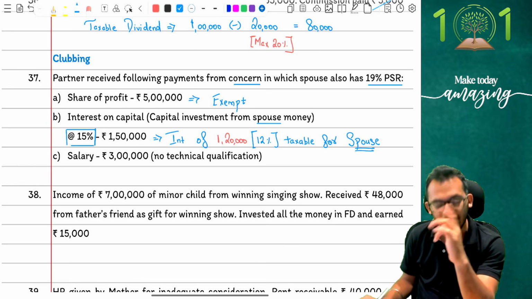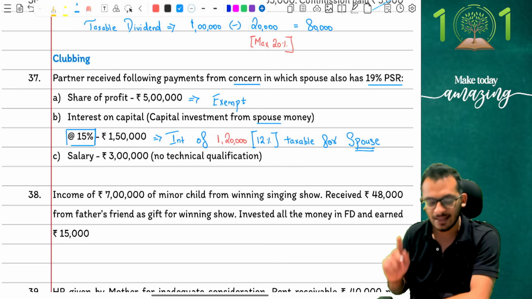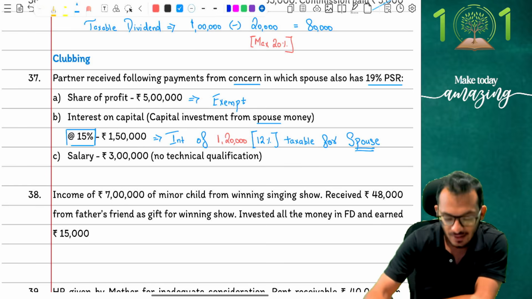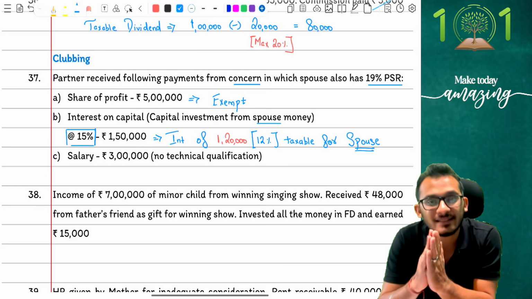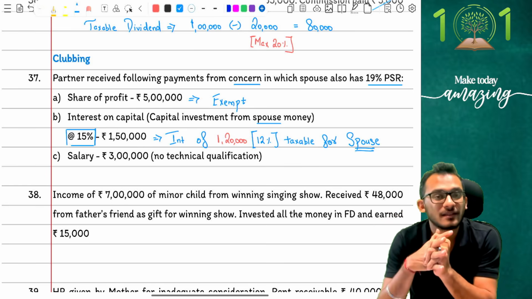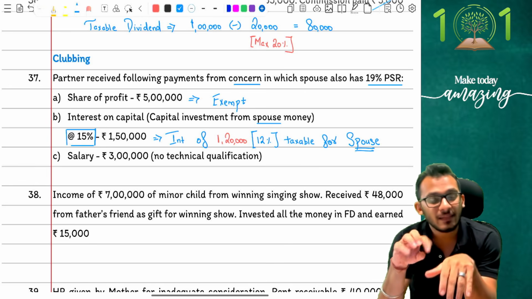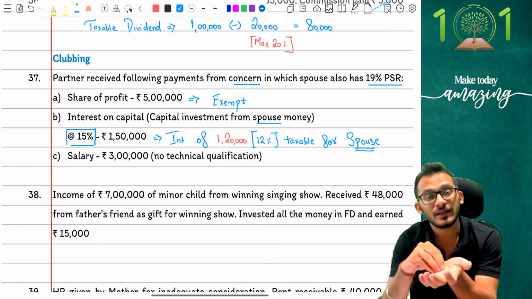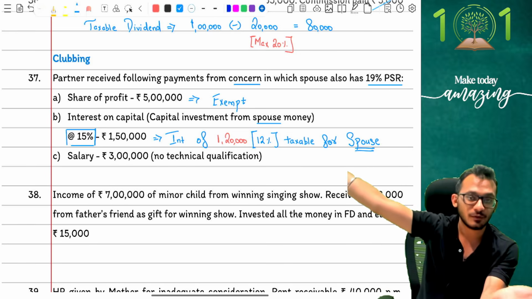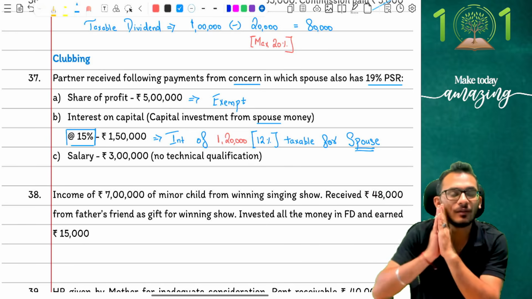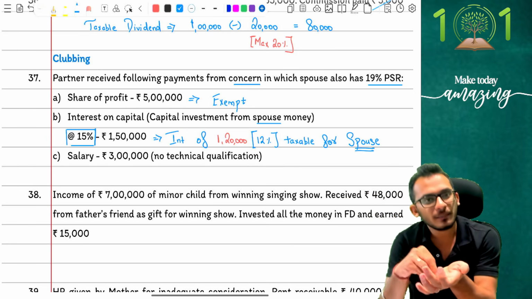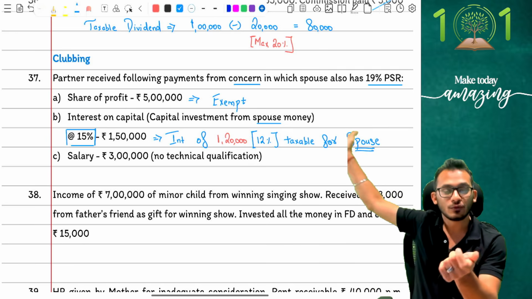Look very carefully. It says salary received is 3 lakh rupees with no technical qualifications. Now there is a provision under clubbing provisions which says when you have any salary received by the spouse where the person does not have technical qualification, then the remuneration will be taxable in the hands of the other spouse. Which means here is a case where I have received salary of 3 lakh rupees with no technical qualifications. Normally this should be clubbed in the hands of the spouse.